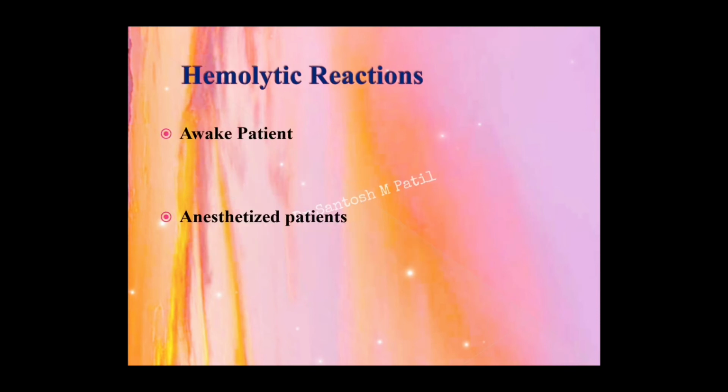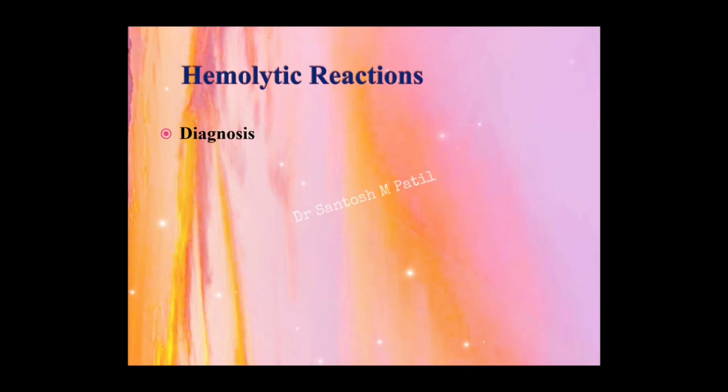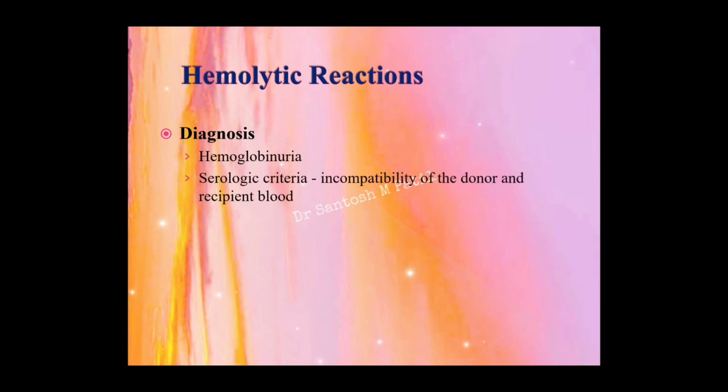So the symptoms depend upon whether the patient is awake or anesthetized. Multiple choice question again: if the patient is awake, the most common symptoms of hemolytic reaction are pain at the site of the transfusion, facial flushing, and back and chest pain with fever, respiratory distress, and hypotension. If the patient is anesthetized, the patient will have severe diffuse bleeding, hypotension and tachycardia. The diagnosis of hemolytic reaction is made by associated hemoglobinuria and serological criteria that show incompatibility of the donor and the recipient blood, and a positive Coombs test, that is transfused cells coated with the patient's antibody.